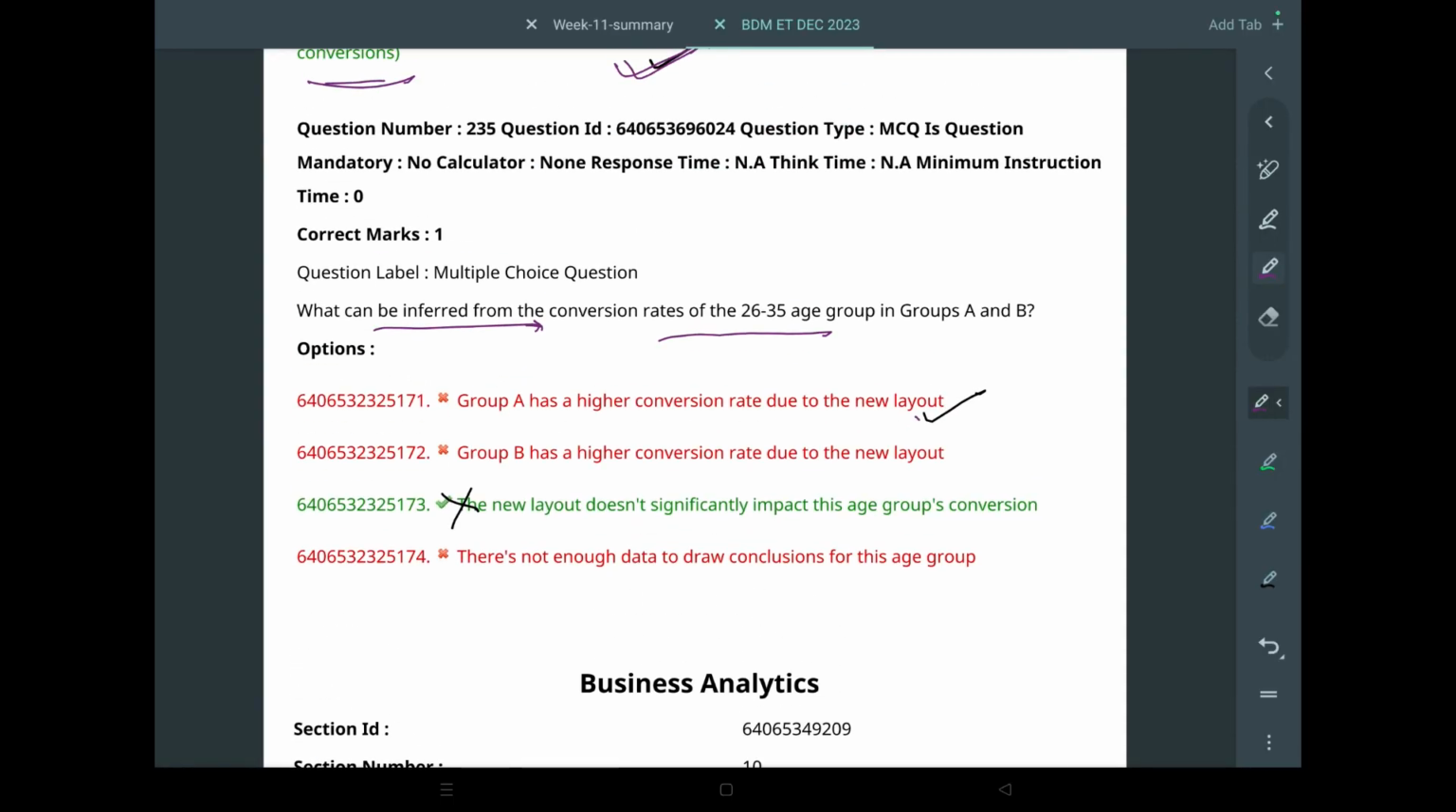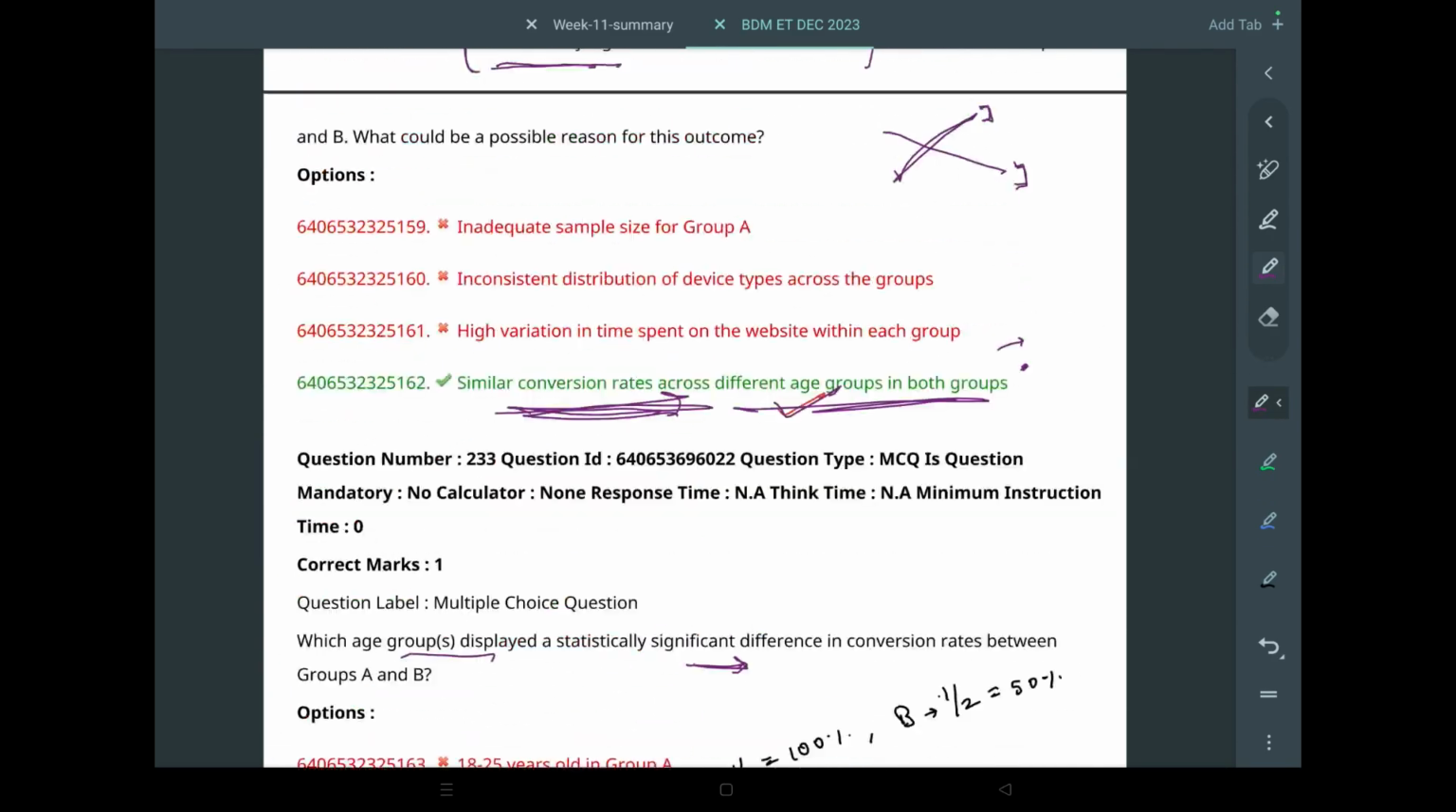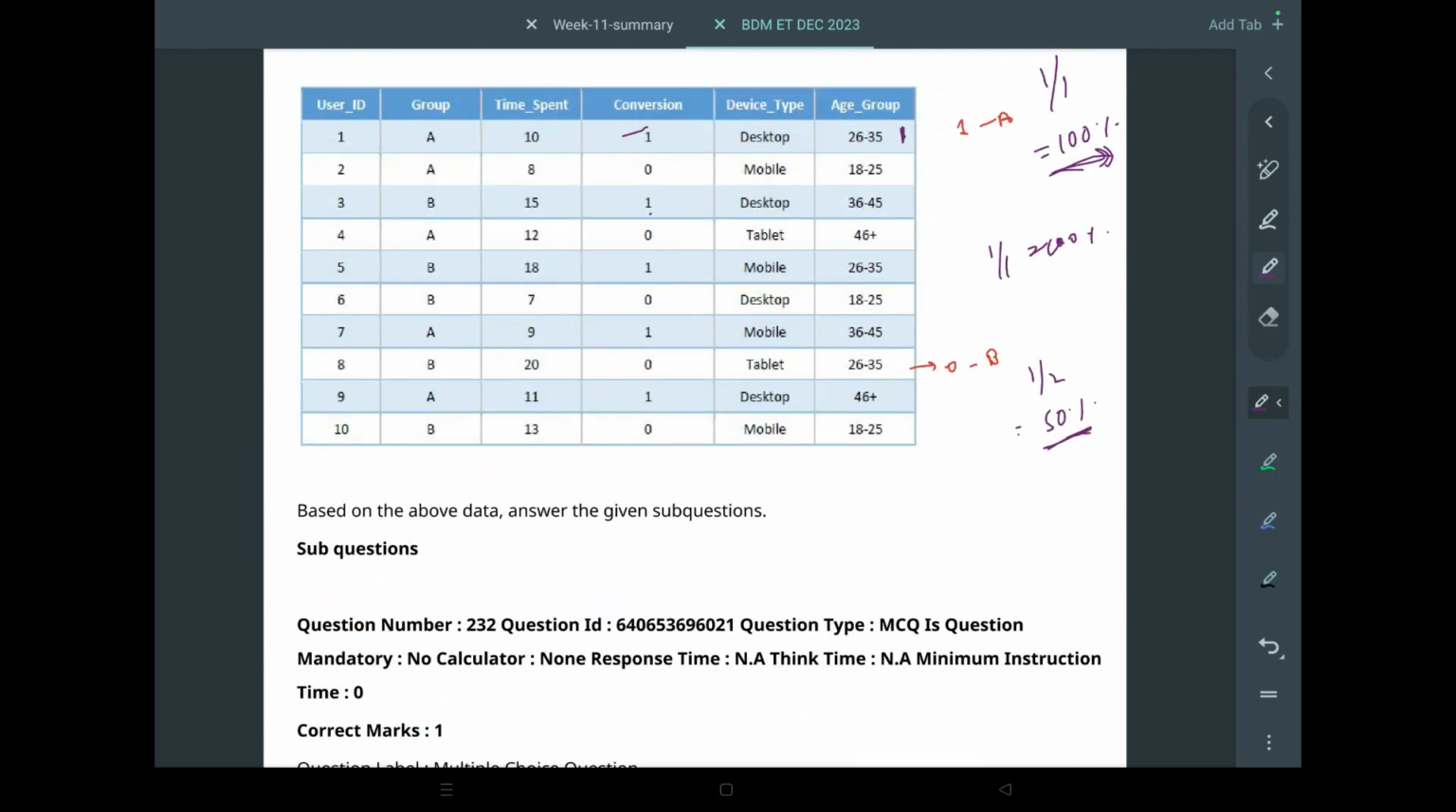So we say group A has higher conversion rates due to the new layout. Group B has higher conversion rates is false. This is not correct. This is the correct option. This is not correct. Not enough data? We have the data. We really have the data of every year. This is pretty detailed data, so we can infer from this.